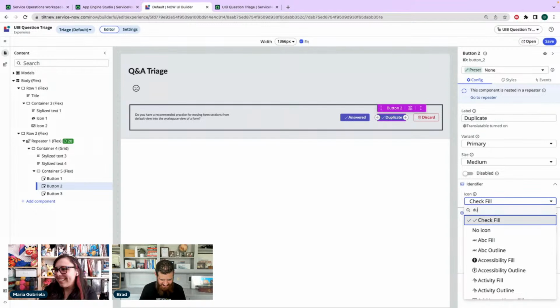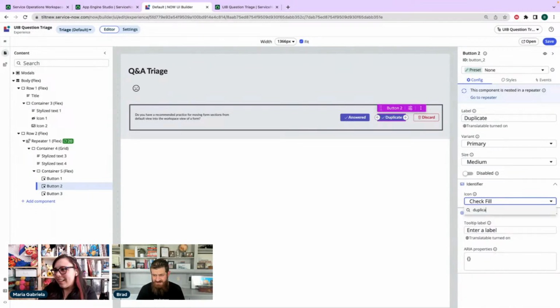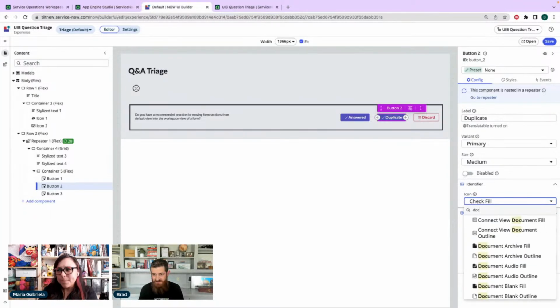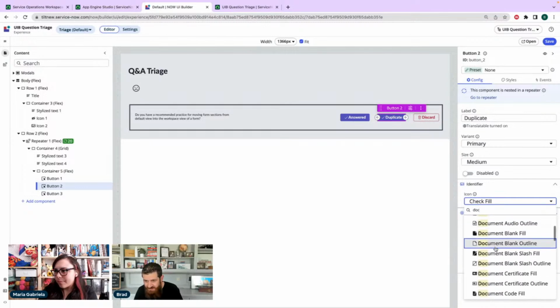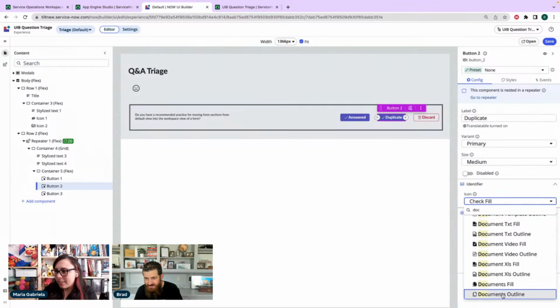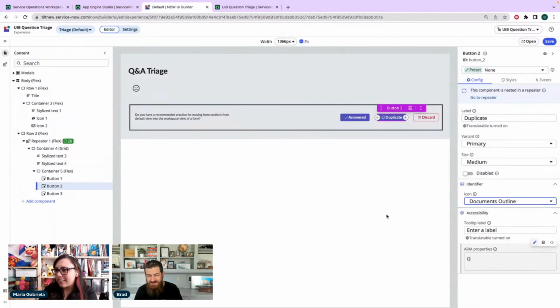Duplicate. Do copy. No. Oh, what did I use? Copy. Is there like a document? I think there's like a 2 documents thing somewhere. That's what I thought would pop up under copy. That's so weird. There it is. Outline.